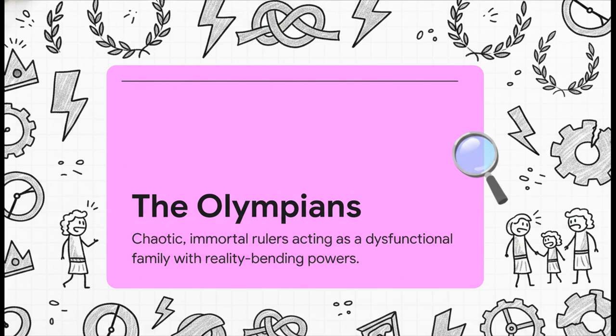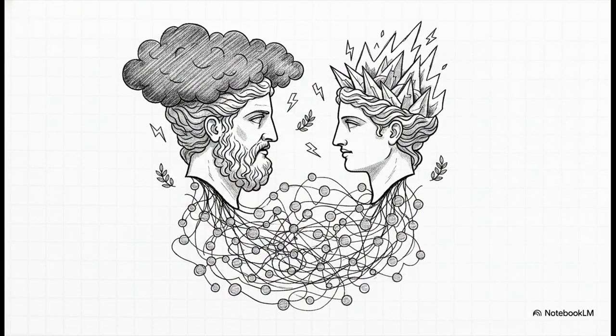First up, we have the Olympians. They are chaotic, immortal rulers. But to really grasp them, we kind of need to stop thinking of them as traditional gods, in the modern sense of the word. Instead, they're far better understood as a massive, deeply dysfunctional family that just happens to have reality-bending powers.